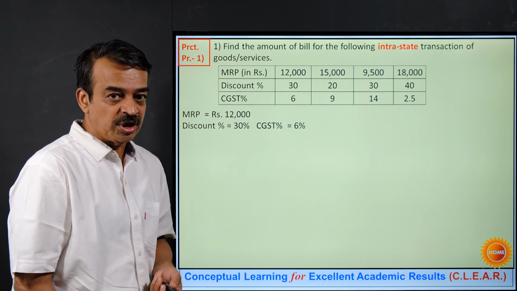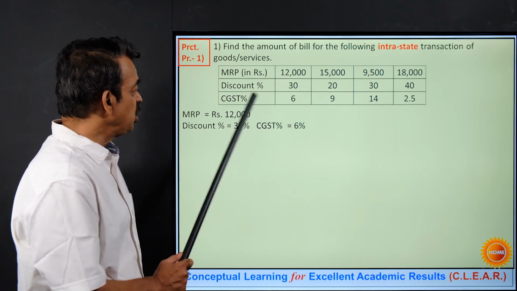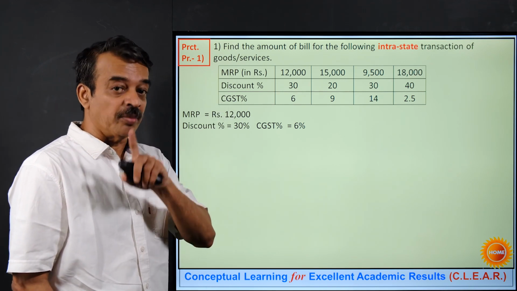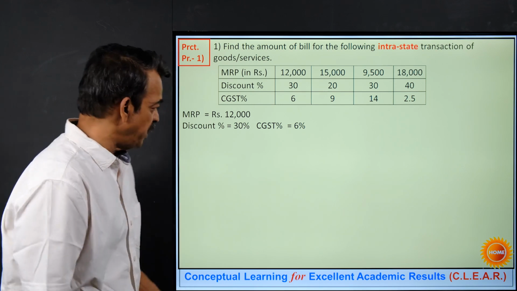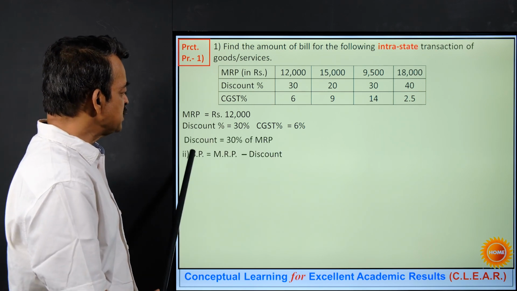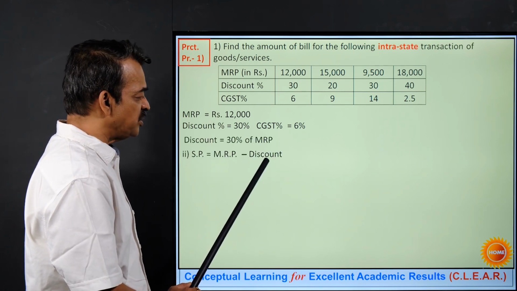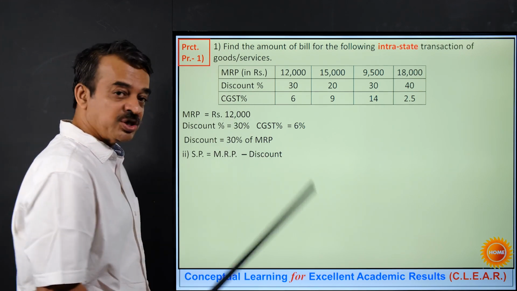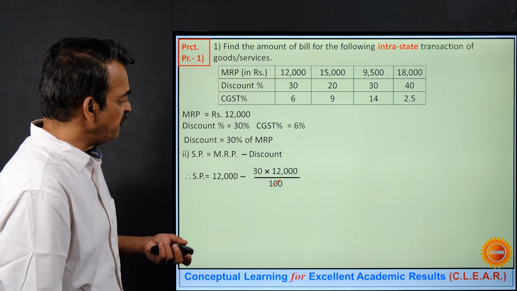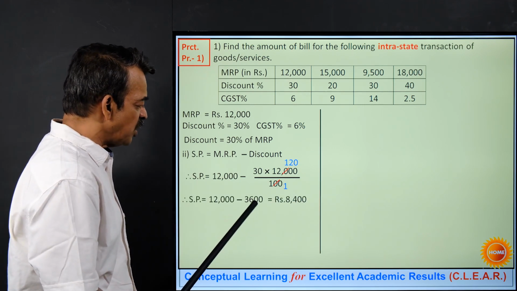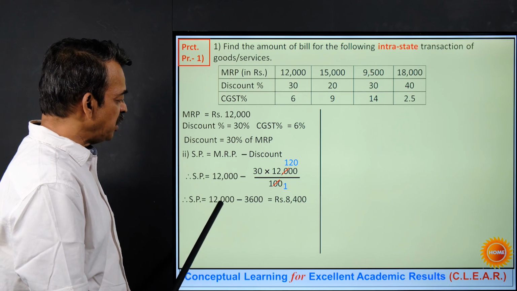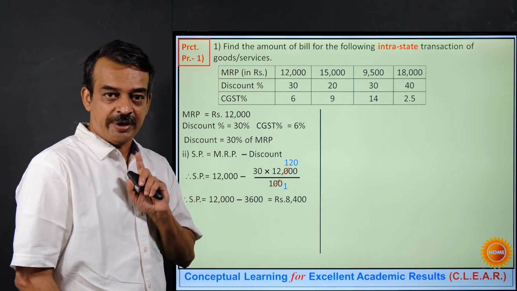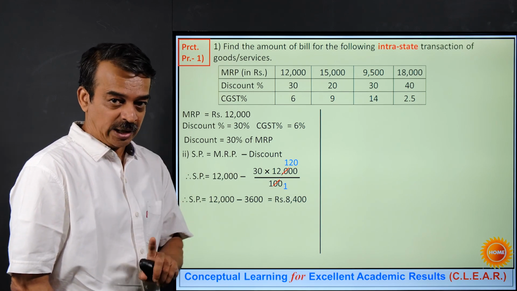Let's first find out the discount. That will be 30% of 12,000. If I subtract it from MRP, I will get the selling price. So here the selling price is MRP minus discount. Discount is 30% of MRP, that is 12,000. So if I simplify it, I get it as 3,600. If I subtract it from MRP, I get SP as 8,400. Hopefully you have understood the calculations.